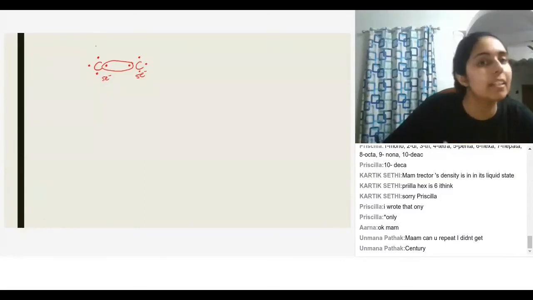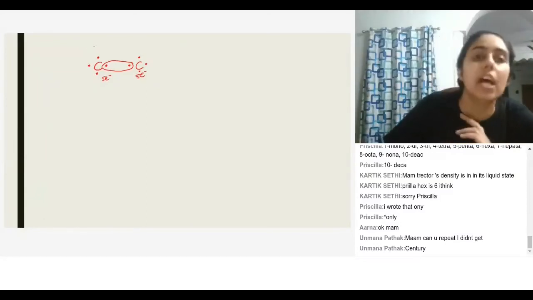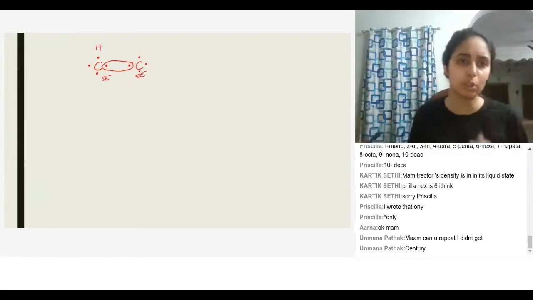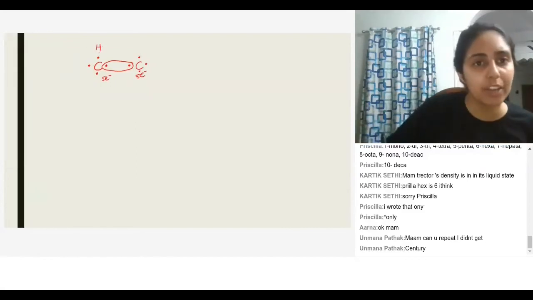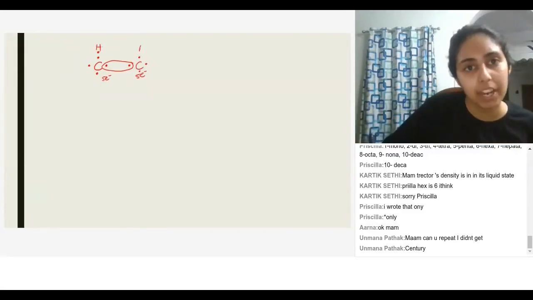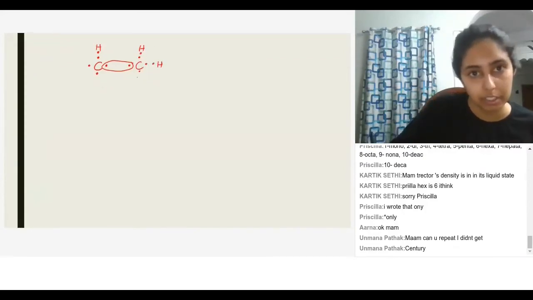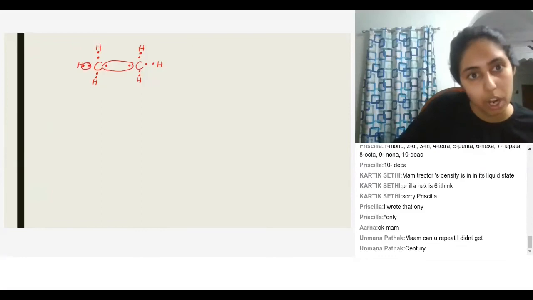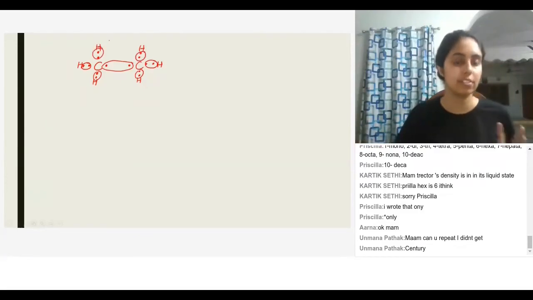Now I can bring in either hydrogen or chlorine, whatever you want. For now, I'm just going to bring in hydrogen, because I don't want to draw so many dots. So I'll put hydrogen over here, hydrogen over here, hydrogen over here, hydrogen over here, and hydrogen over here. So now all the carbons have 8 electrons and all the hydrogens have 2 electrons, right?